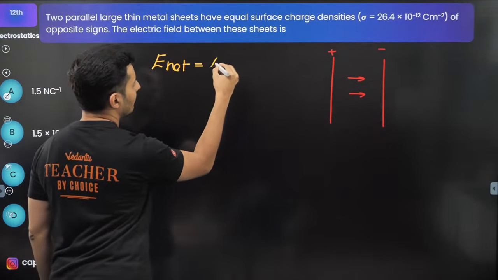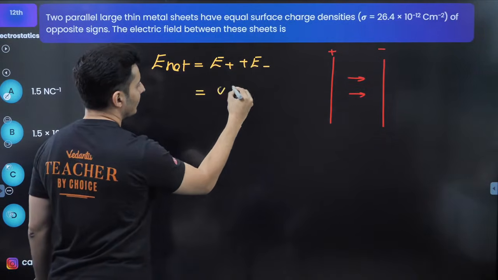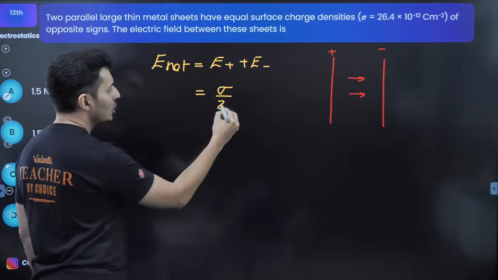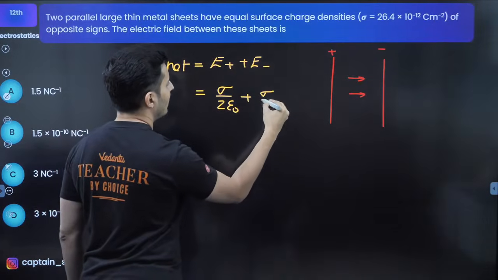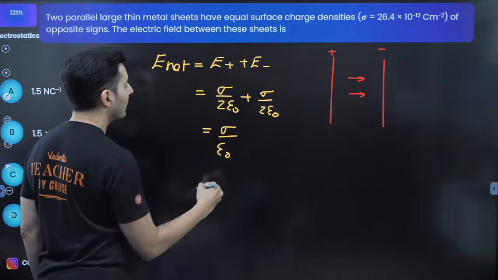will be because of the field due to the positive plus the field due to the negative charge, and it is sigma by 2 epsilon naught plus sigma by 2 epsilon naught. Both will add, so it will be sigma by epsilon naught.